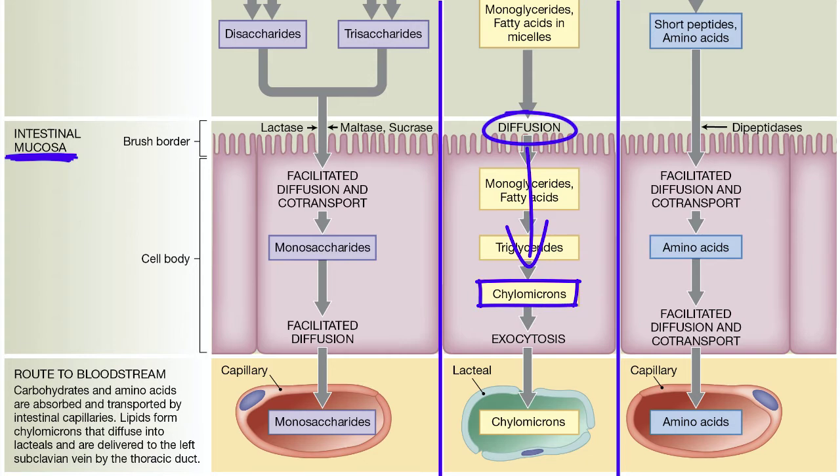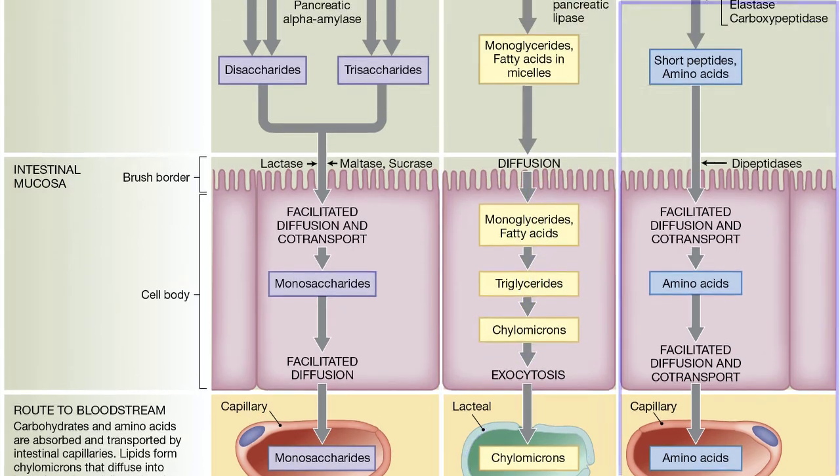Chylomicrons are secreted into the interstitial fluid via exocytosis, then into lymphatic lacteals, and finally into the bloodstream as the thoracic duct drains into the left subclavian vein.